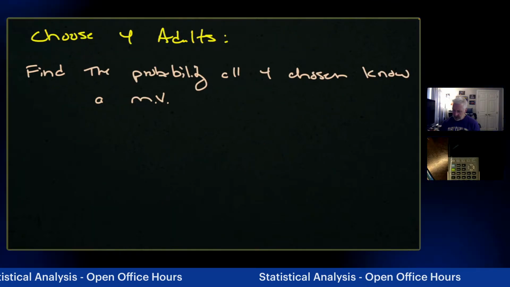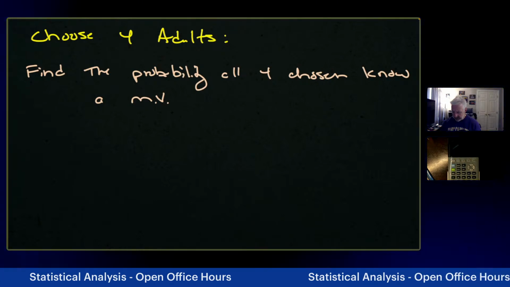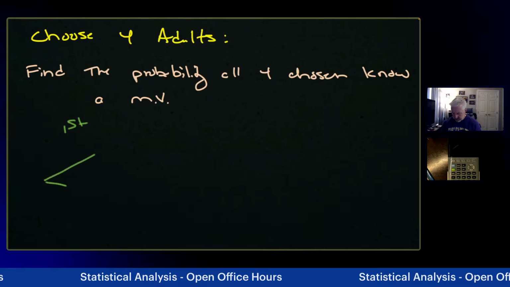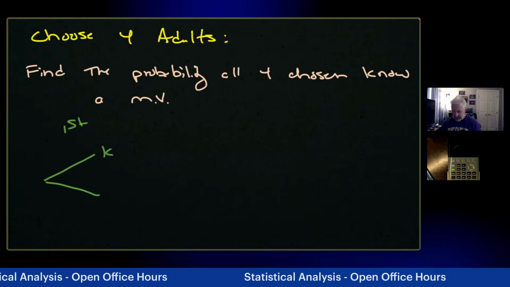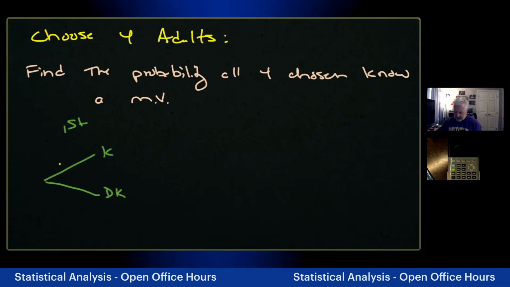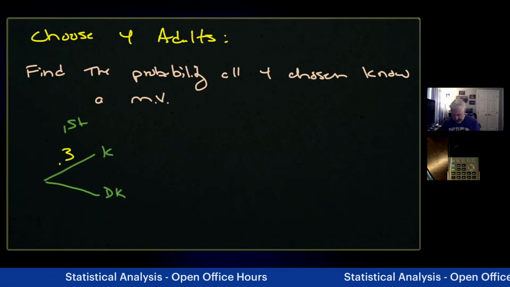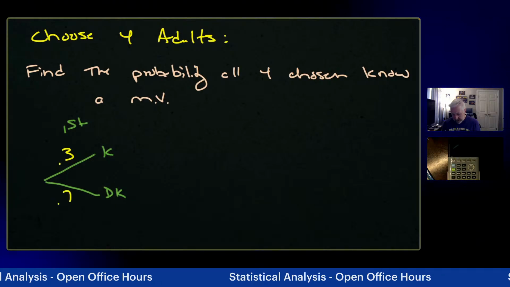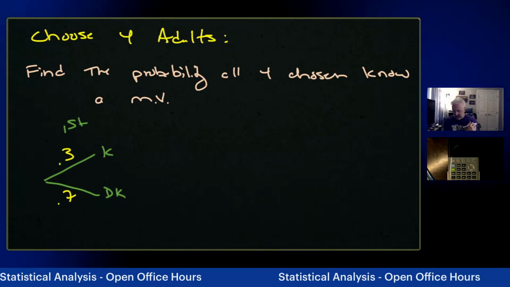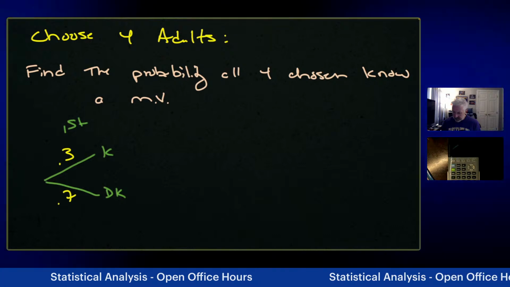Okay. So I'm going to start with the tree diagram here. And this is the first adult. So they either know a murder victim or don't know a murder victim. If they know of a murder victim, that probability is 0.3. Remember, this has to equal 1, and 0.7 is don't know. 0.7 plus 0.3 is 1, so we're okay with that particular outcome.